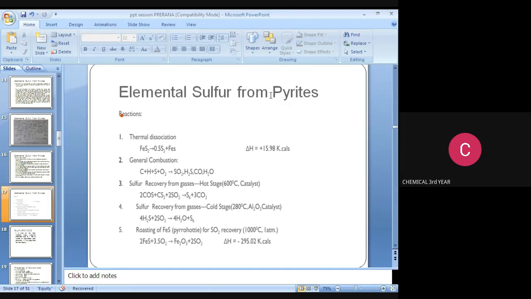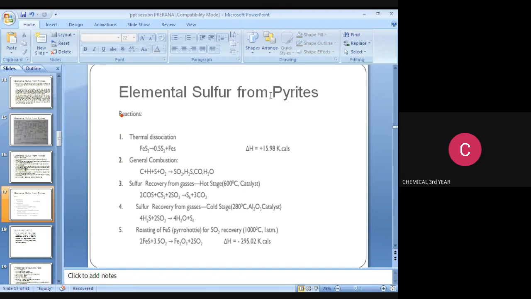And then the third reaction is sulfur recovery from gases, that is the hot reactor. In this reactor we are maintaining 600 degrees Celsius in the presence of catalyst. The reaction is 2 COS plus CS2 plus 2 SO2 react to produce sulfur S6 plus 3 CO2.